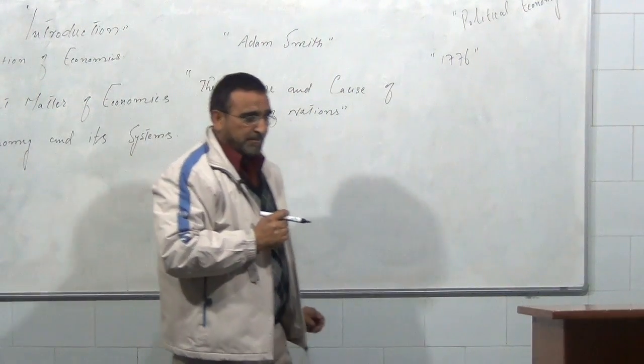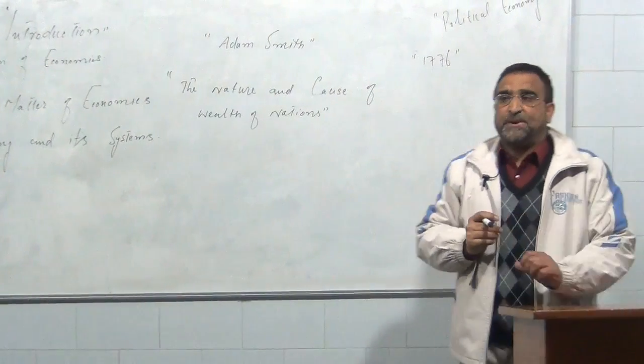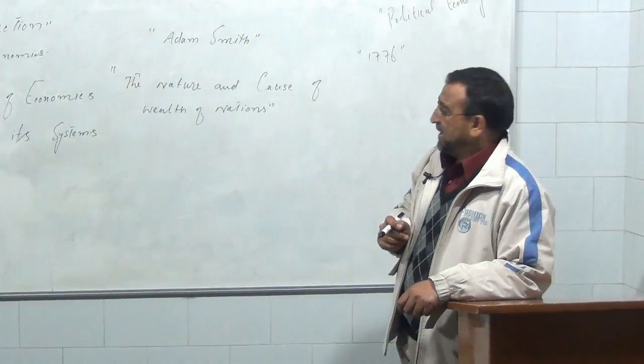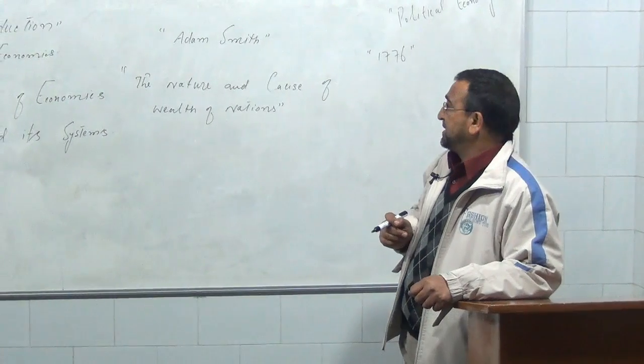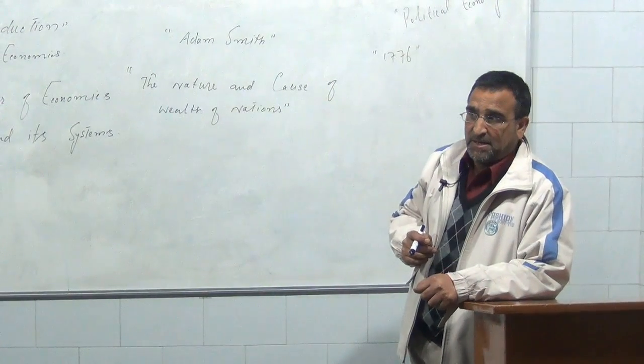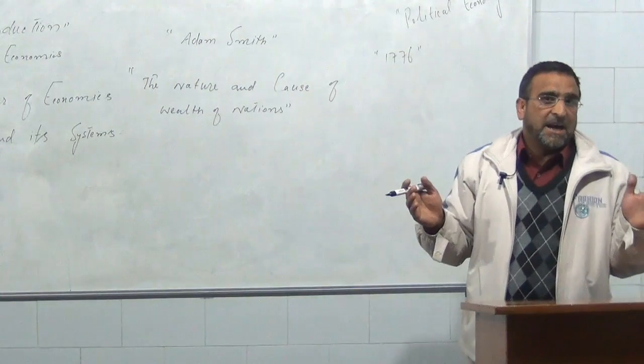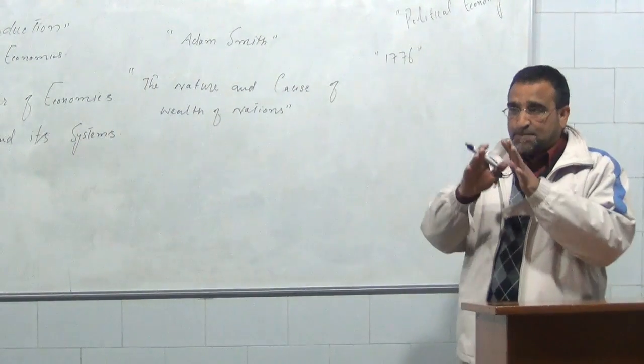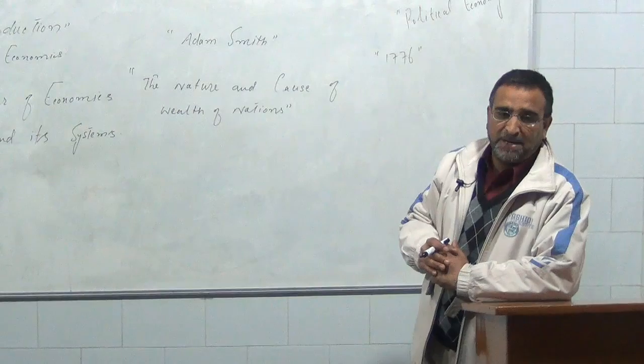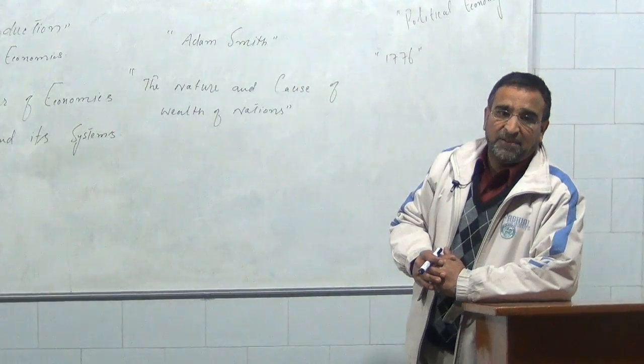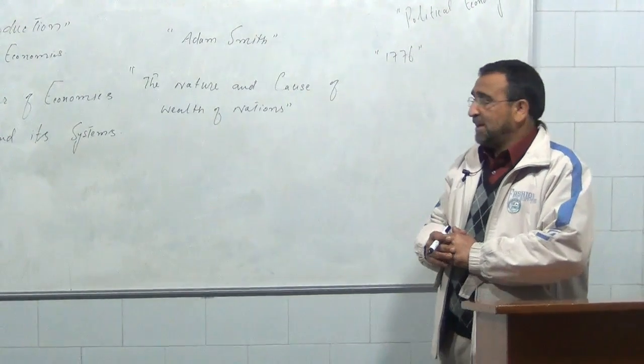This was the first time that a proper definition of economics was given, by the father of economics, Adam Smith. You are also aware that there is not a precise definition of economics which I will dictate and you will write down.